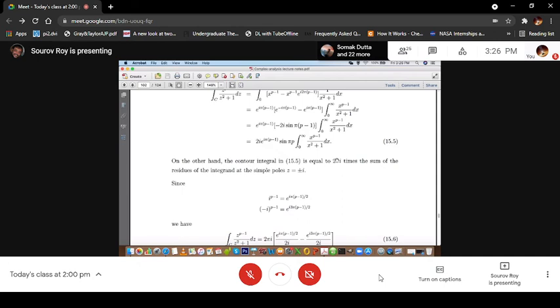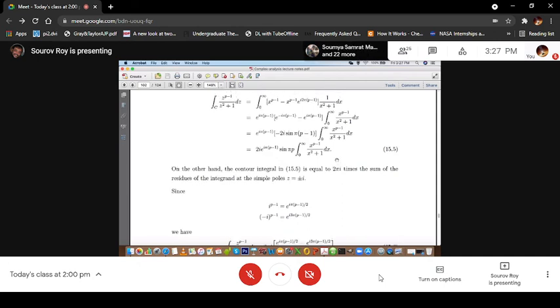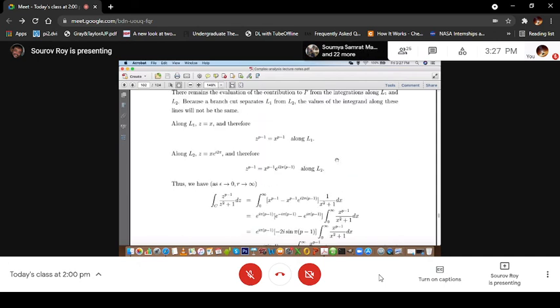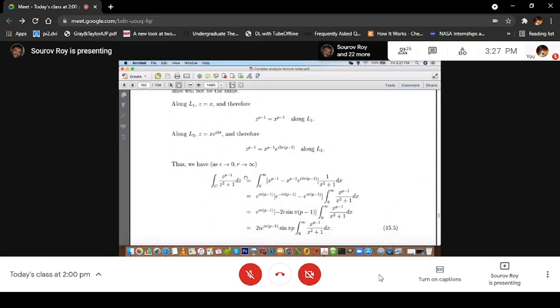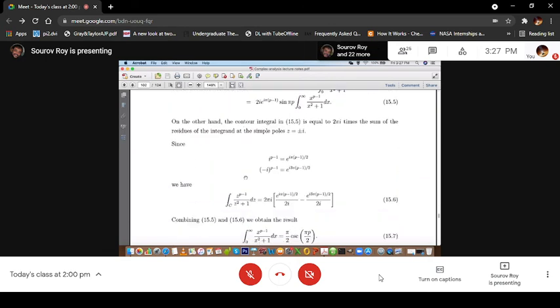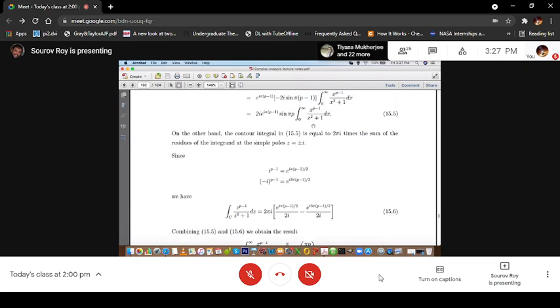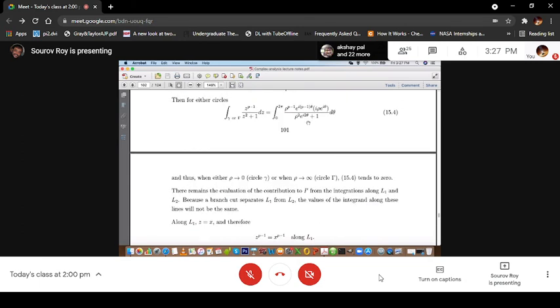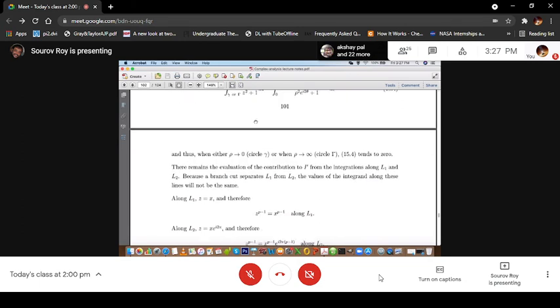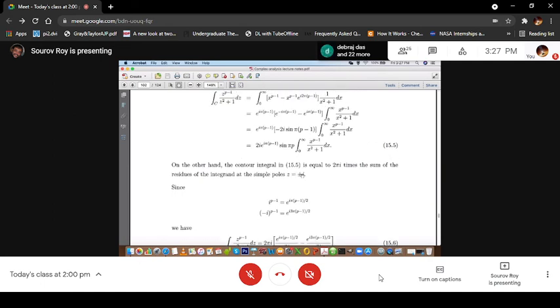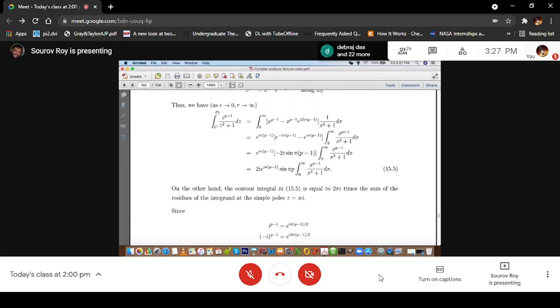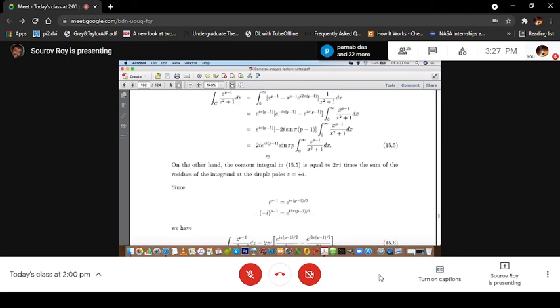Now, the contour integral in 15.5, this one. You know that because of this z square plus 1 here, the function has poles at z equal to plus or minus i. So it has the branch cut we have discussed, but it also has poles at plus or minus i.